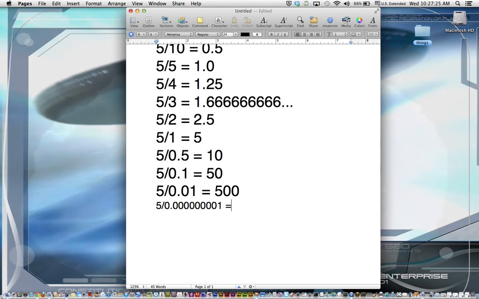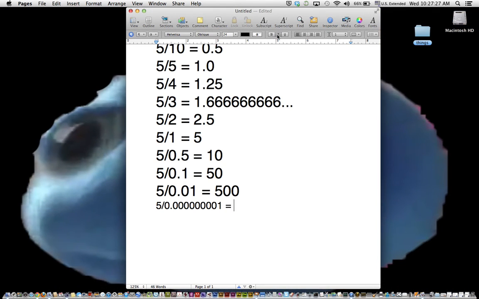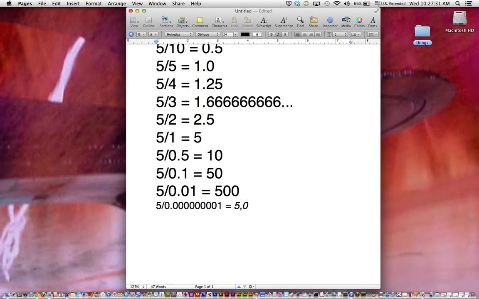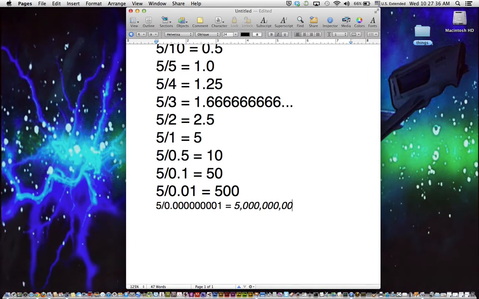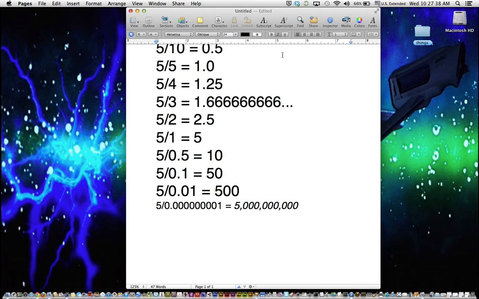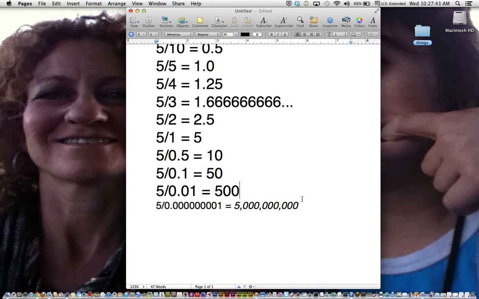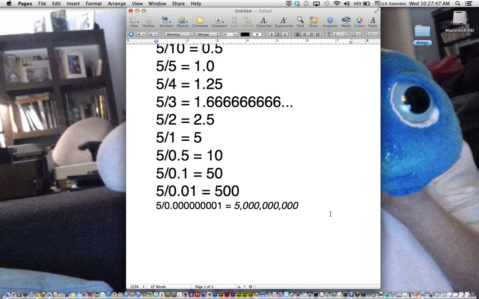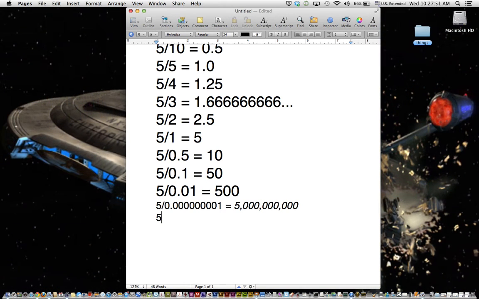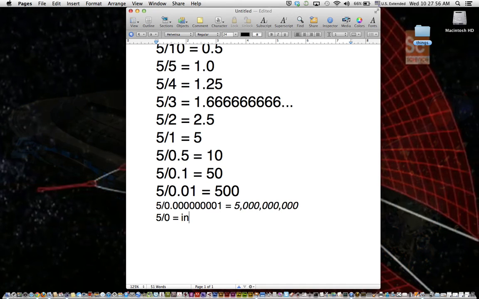Let's see what that would equal. Behold. Yes, 5 billion. You're reading the screen right. 5 billion. That is a big number. And if it just gets bigger, it only makes sense that 5 divided by 0 has to be infinite.